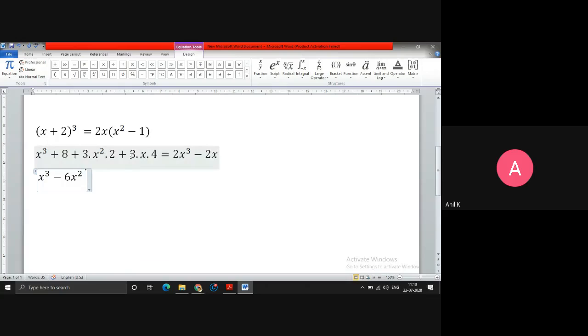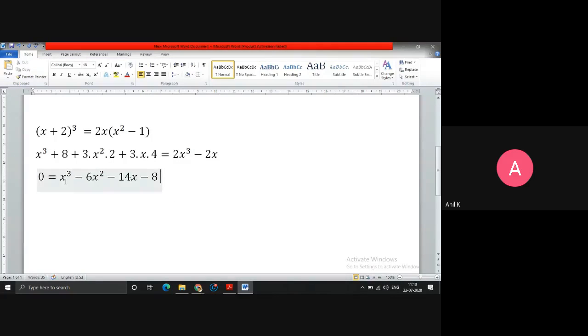Then this is 12x. When 12x goes to the right side, it is minus 12x. Already you have minus 2x, so minus 2x minus 12x will be minus 14x. And here you have plus 8. When I bring it to the right hand side, it will become minus 8. As all the terms are transferred from left to right, we are left with only 0.